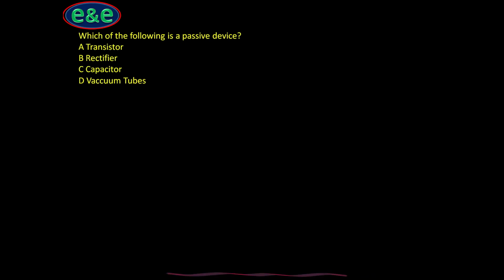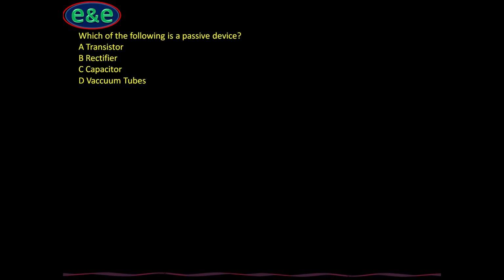Coming to the next question, which of the following is a passive device? Transistor, rectifier, capacitor, vacuum tube. To understand this, first we have to understand what is a passive and an active device. An active device is a device that, when energy is supplied to its input, can amplify the input energy to a higher value at its output terminal.